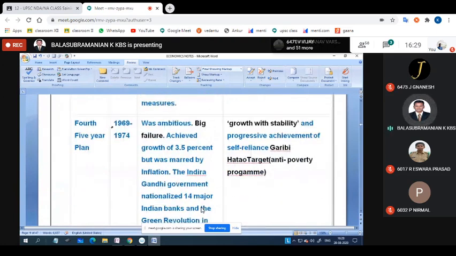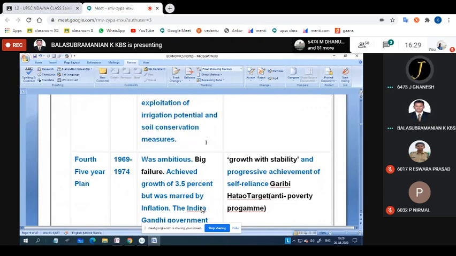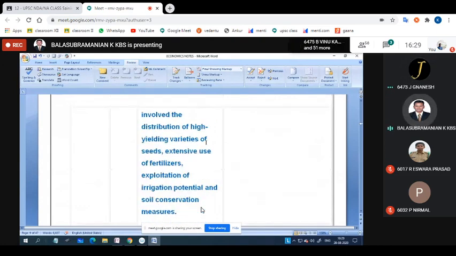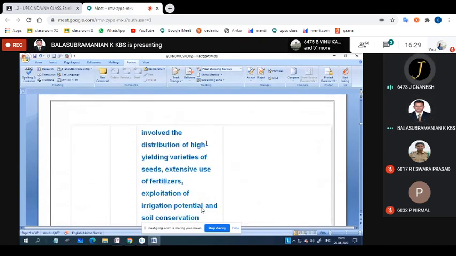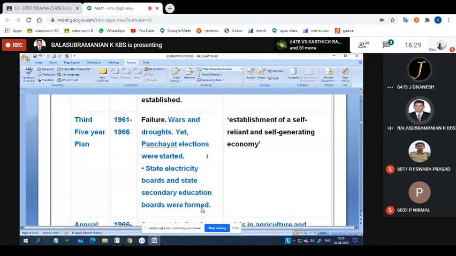Then the fourth 5-year plan, 69 to 74. Yes, tell me, dear. Sir, you told that in the third 5-year plan, the panchayat system was introduced, sir. But in 1992 only it was implemented, no, sir.